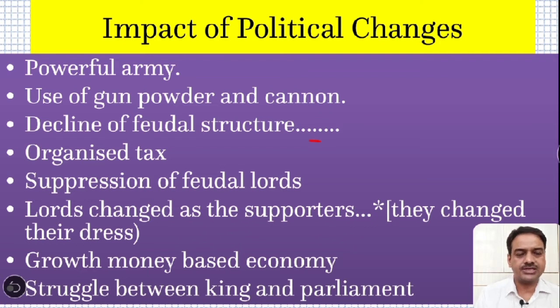Feudal lords were suppressed by that time by the king, because the king did not want the feudal system to be reimposed again. This was an opportunity when the centralization of power could be done in the hands of the king. So the king wanted the lords to be suppressed, and whenever there was opposition on the part of the lords against the king, they were suppressed with the powerful army.